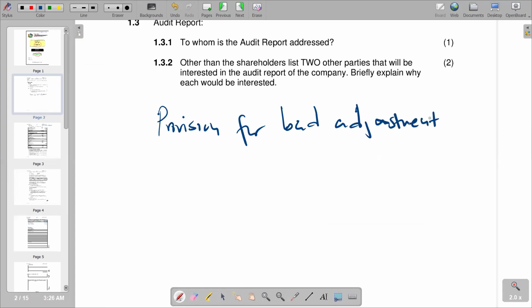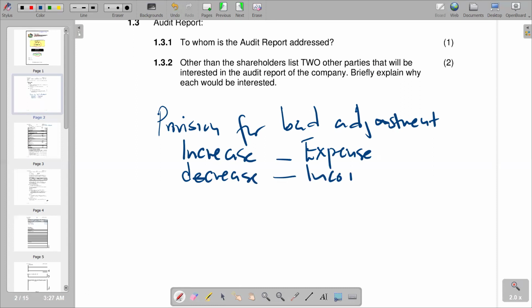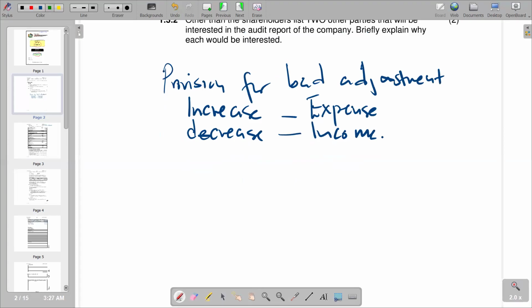It can be under income or under expenses, depending on the question. Remember, if it's an increase of provision for bad debts, it becomes an expense, then we are supposed to put it under expenses. But if there is a decrease, depending on the question, we are supposed to put it under income. So it is very important for us to go through the provision for bad debts adjustment before we leave the other income section, so that we can know if we are supposed to put it under the other income section.